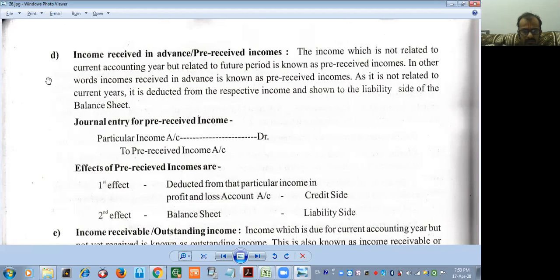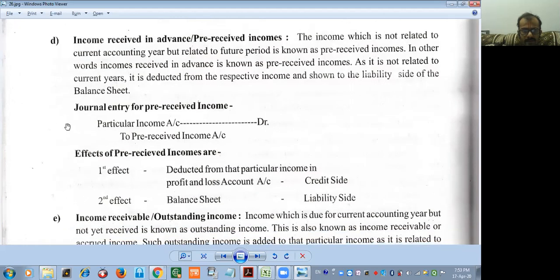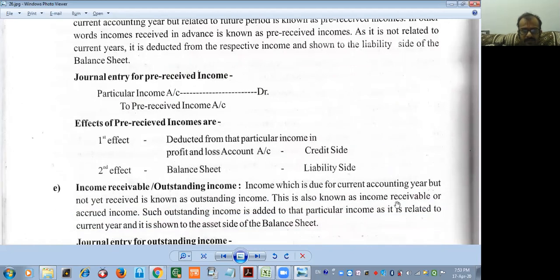As it is not related to the current year, it is deducted from the respective income and shown on the liability side of the balance sheet. Journal entry for pre-received income: particular income account debit to pre-received income account. Effects of pre-received income are: first effect, deducted from the particular income in profit and loss account, credit side. Second effect, balance sheet liability side. Everyone understood the journal entry and impact of that?